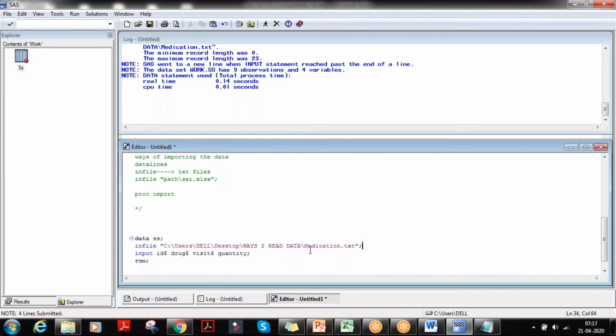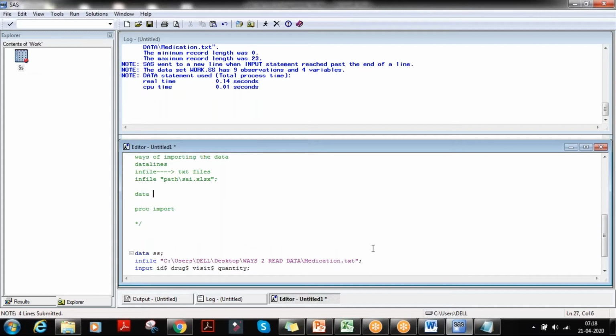Sometimes in infile we have some options, like yesterday we wrote missover and all that. So we have infile options. When we are using datalines, we need to write datalines.